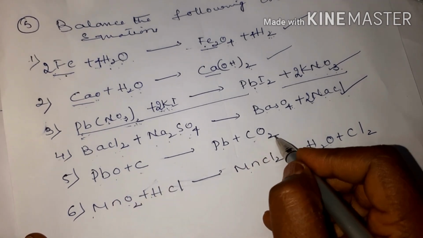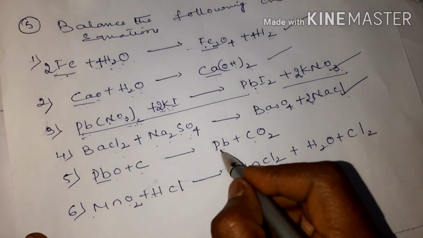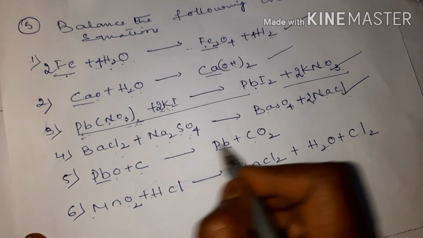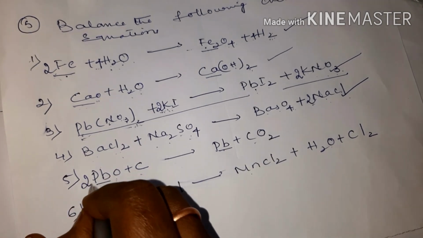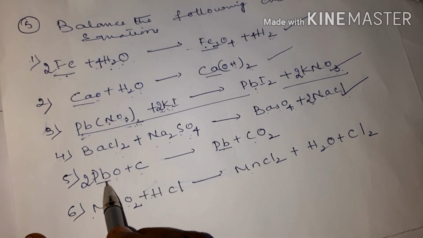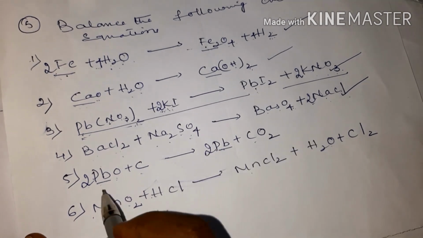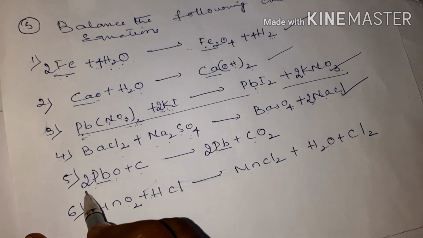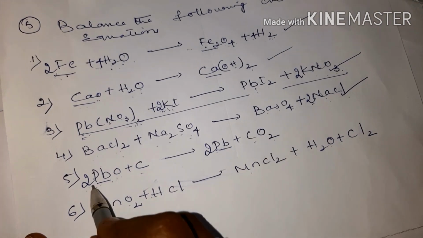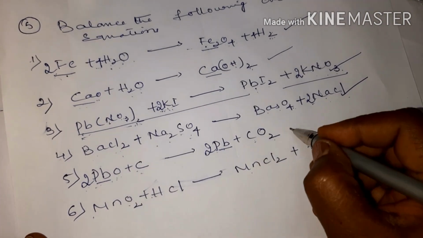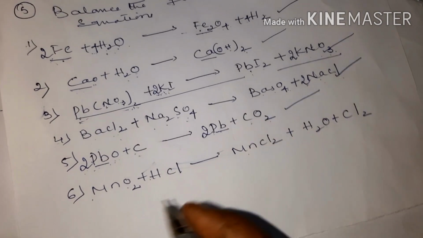Now, lead oxide plus carbon gives lead plus carbon dioxide. Pb is 1. Here lead is 1. Oxygen is 1. Here 2. So, to make it 2, put 2 here. So, 2 lead, 2 lead. 2 oxygen, 2 oxygen. 1 carbon, 1 carbon. Equation is balanced.